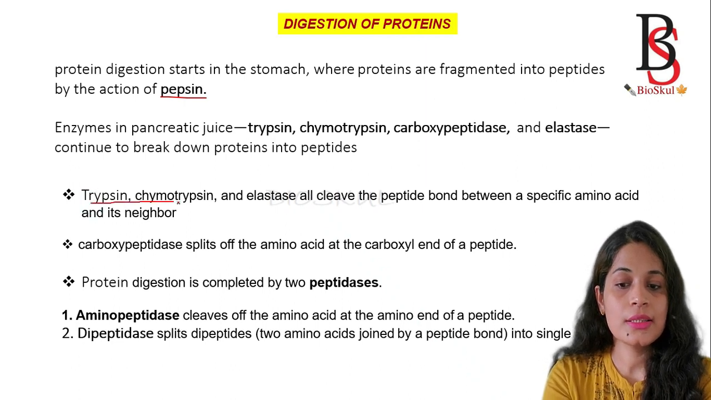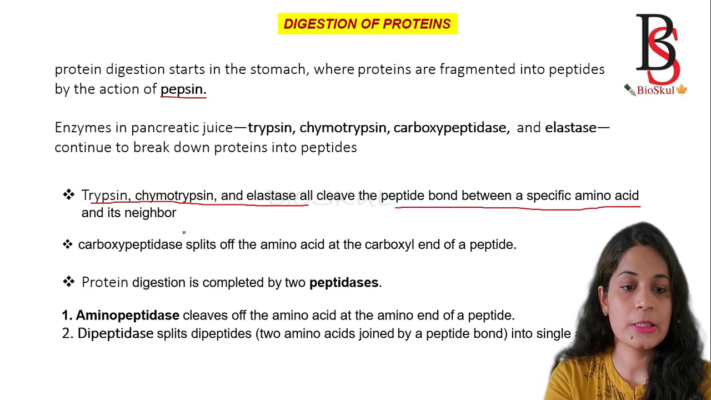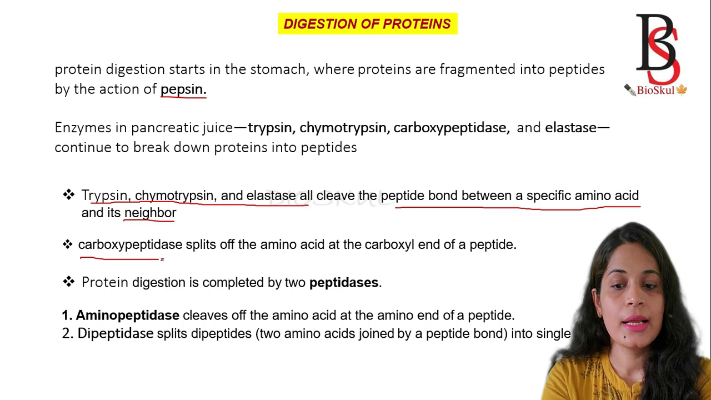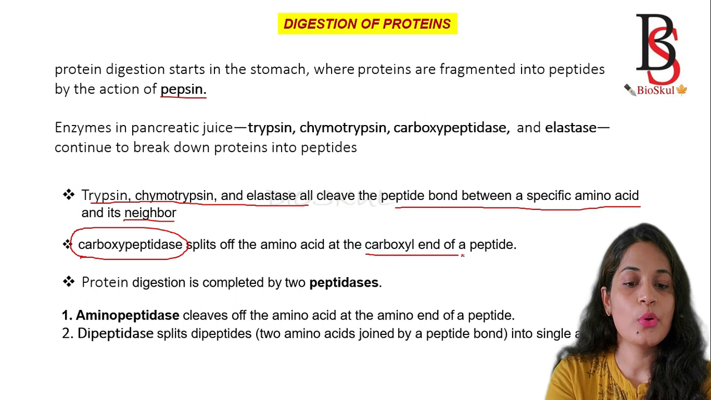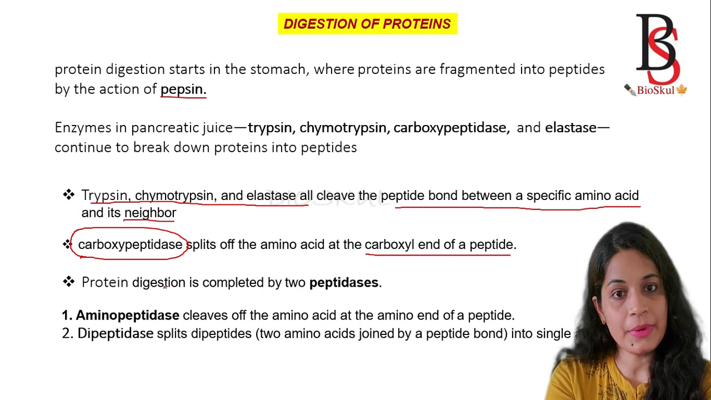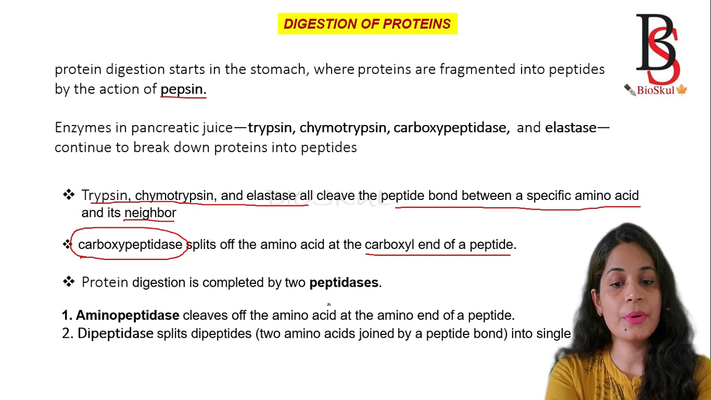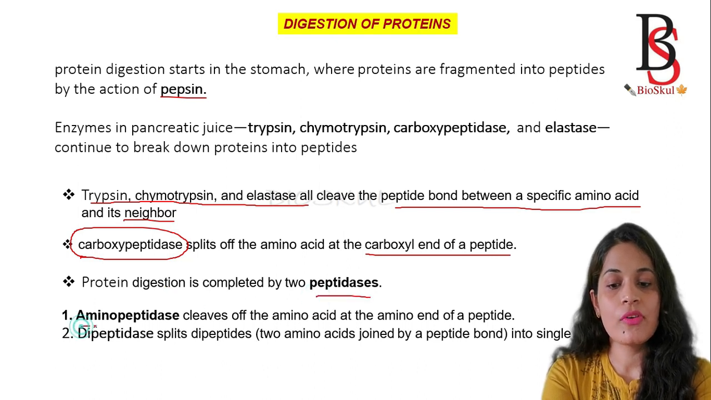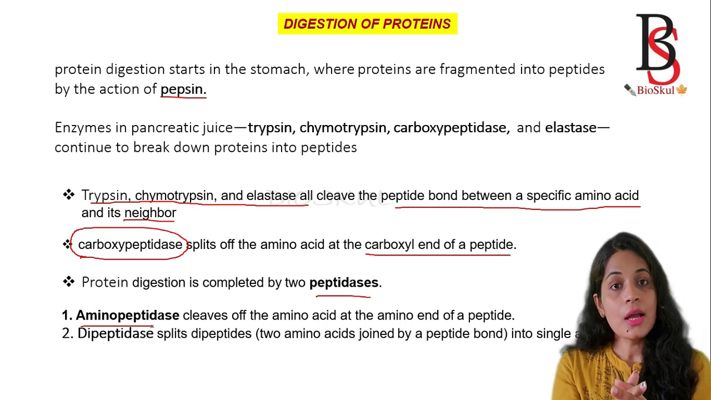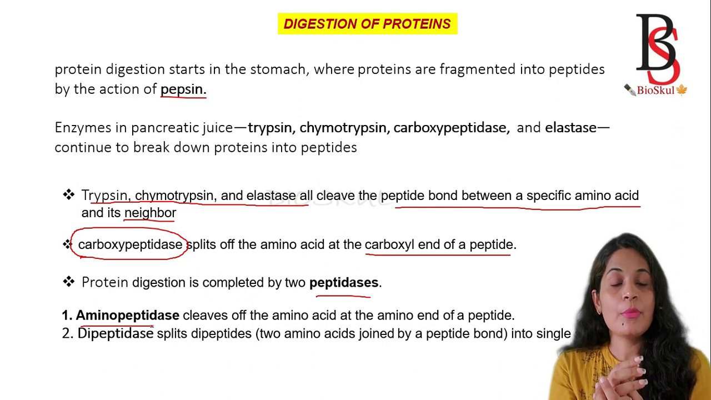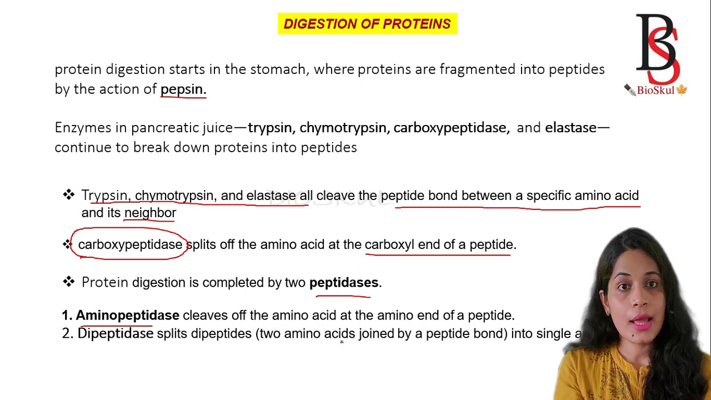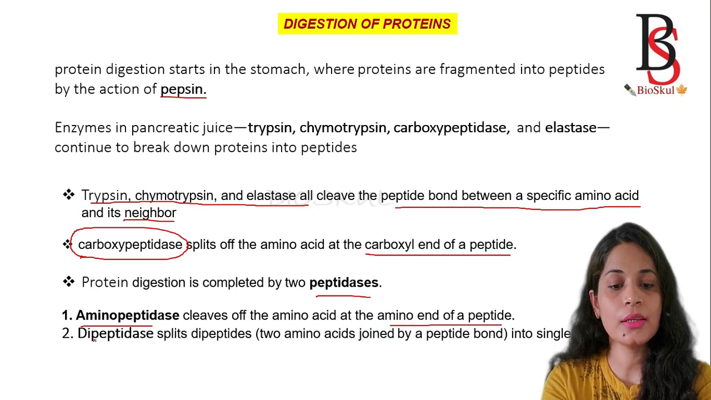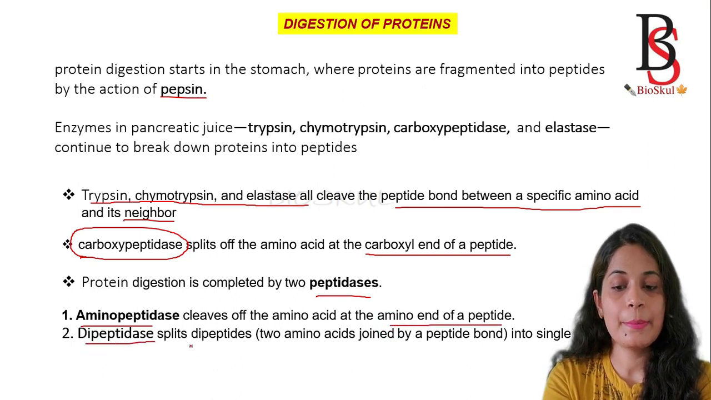The enzymes trypsin, chymotrypsin and elastase cleave the peptide bond between a specific amino acid and its neighbor. Carboxypeptidase, as its name indicates, splits amino acids from the carboxyl end of the peptide. And protein digestion is completed by two peptidases. One is aminopeptidase. Like carboxypeptidase, which cleaves the amino acid from the carboxyl end, aminopeptidase cleaves the amino acid from the amino terminal end. The next one is dipeptidase.